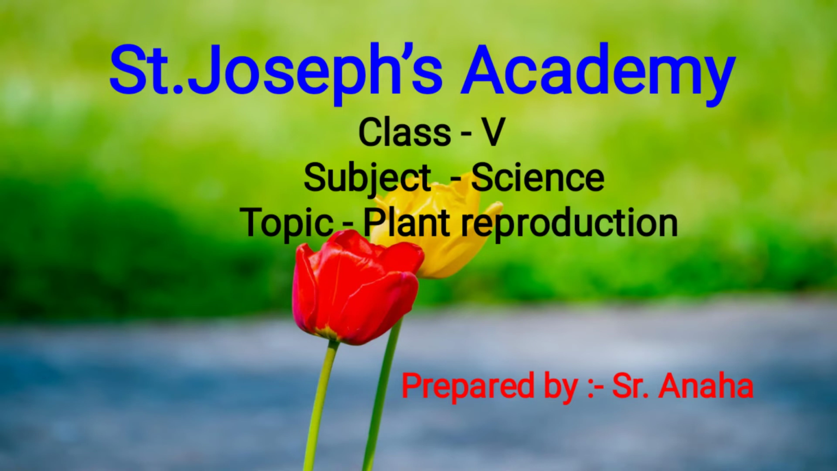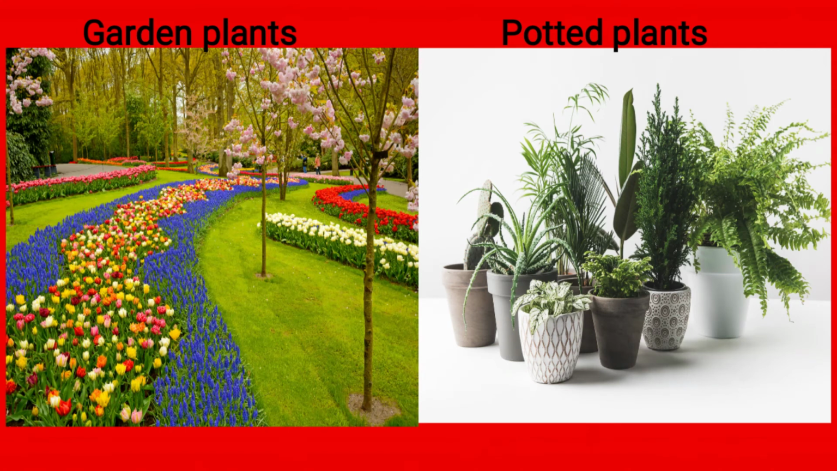We can see plants all around us, in the playground, in gardens, in your house, on the roadsides. Plants and plant products meet our everyday needs. We grow plants in gardens as well as in pots. You can see in this picture garden plants as well as potted plants.